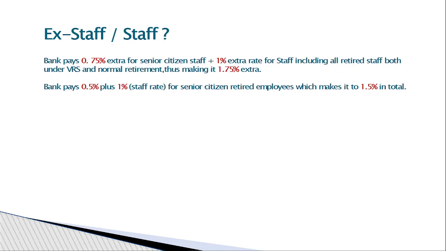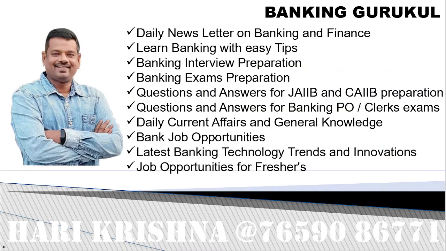Other banks, for senior citizens, they'll pay 0.5%. For the staff, they'll pay 1%. So in this scenario, if the normal rate is 8%, they'll get 9.5% rate of interest. So this 9.5% rate of interest is called preferential rate of interest.